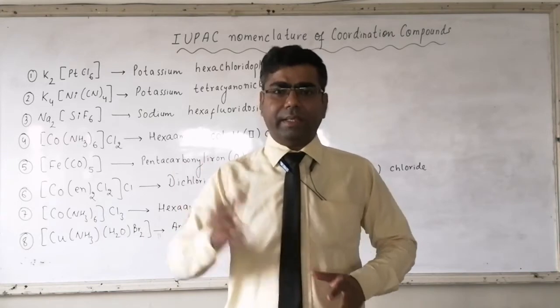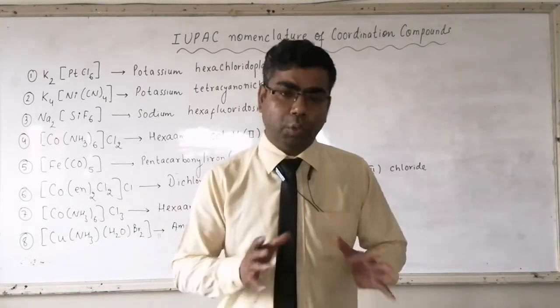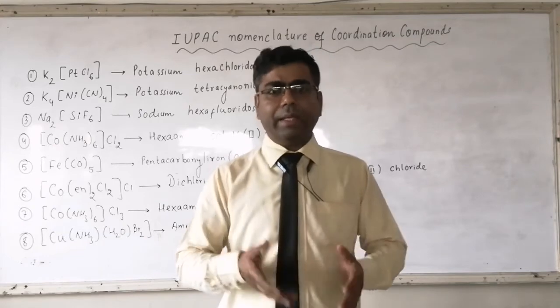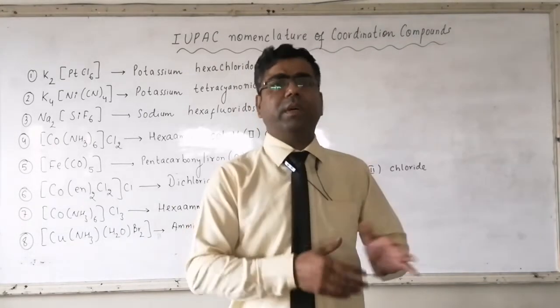Like NH3 is there. For NH3 we are using amine, and for Cl we are using chlorido. Definitely A comes first, so amine will be named first.